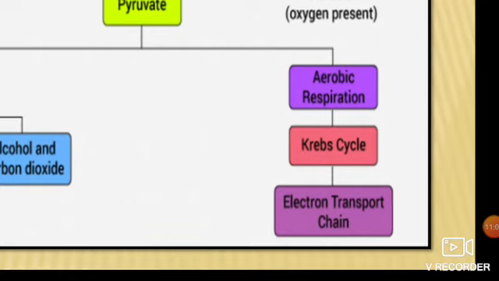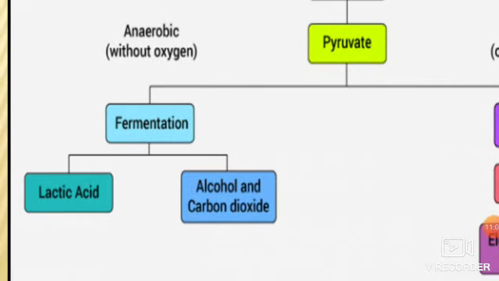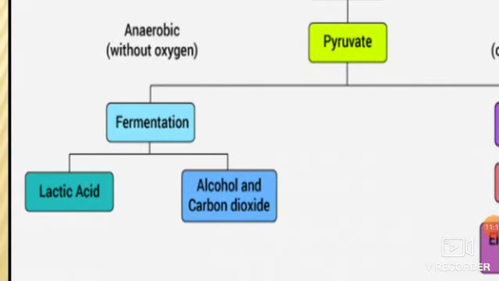In the absence of oxygen, it follows anaerobic respiration and undergoes fermentation. Fermentation means energy is produced even in the absence of oxygen.